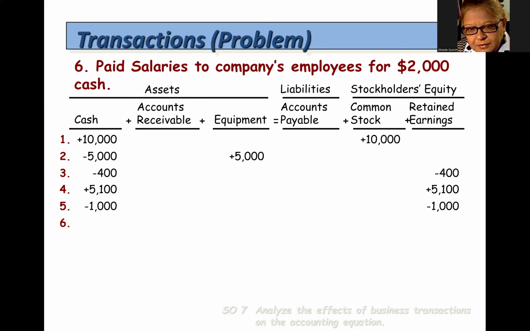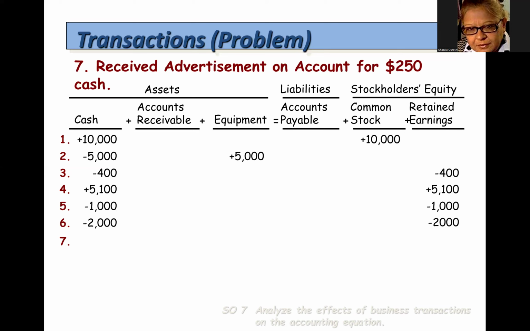Next, the company paid salaries to its employees for the month of May for $2,000. This is an expense. The company paid the expense with $2,000 cash. So cash was decreased by $2,000 and retained earnings was decreased by $2,000. Next, the company paid for advertisement of its services on credit for $250. This is an expense. The company spent $250 for advertisement on credit, which increased accounts payable by $250 and retained earnings decreased by $250.